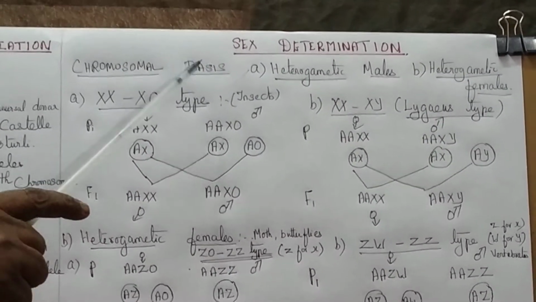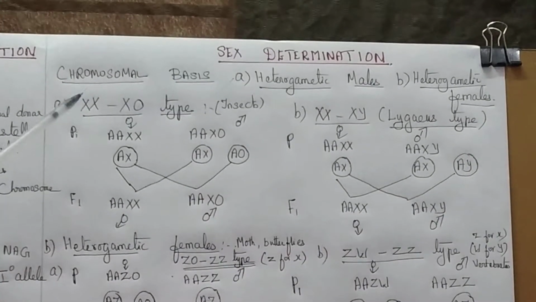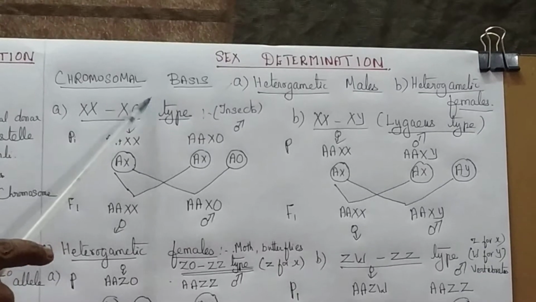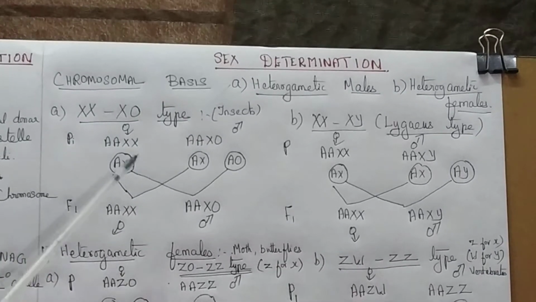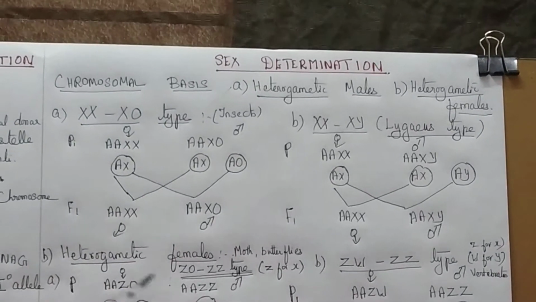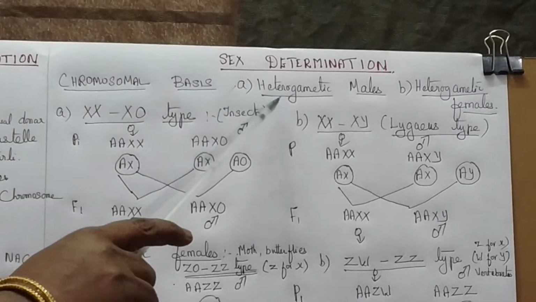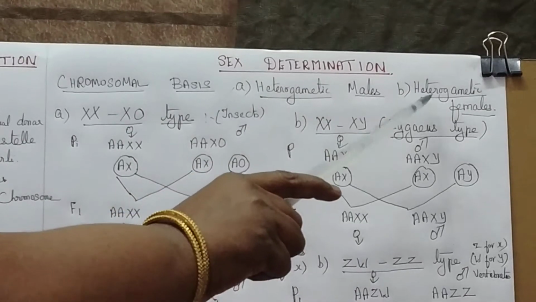Students, the next topic is sex determination. First, the chromosomal basis of sex determination. How does the chromosome determine the sex of the individual? There are two types: one is heterogametic males, the other is heterogametic females.